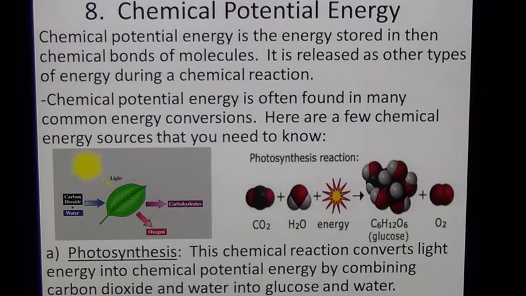The first source for chemical potential energy I like to discuss is photosynthesis. Photosynthesis basically takes light energy, and through a chemical reaction, it creates chemical bonds that create sugars and oxygen. So here in the example, as the light comes in, the chlorophyll allows it to turn the light energy into what it says, carbohydrates and oxygen. One of the types of carbohydrates would be glucose, which is a type of sugar that you should have learned about in biology class.